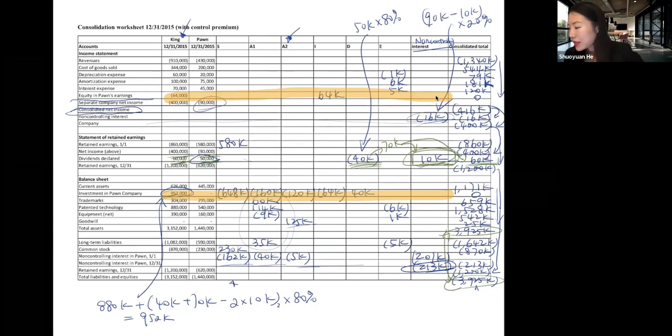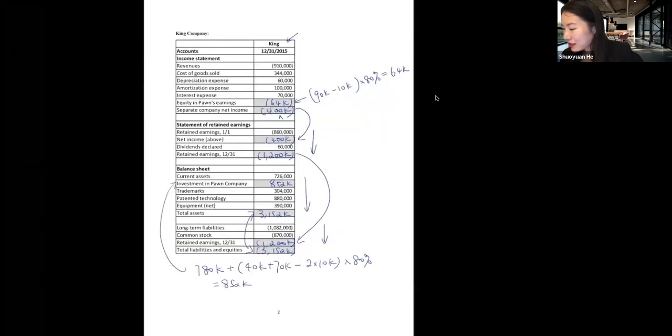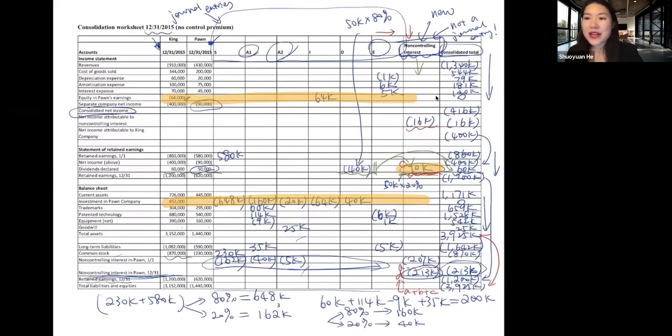And if you compare this worksheet with the previous worksheet that we did in last class, is there really a lot of difference? There is not really a lot of difference, right? Some of the differences here are because now we are paying a different amount. We're paying a control premium to acquire the subsidiary. So the consideration transferred is different.